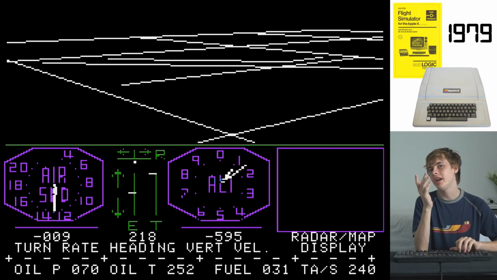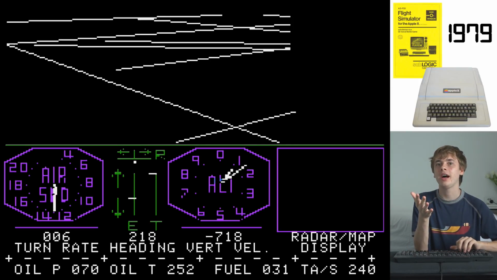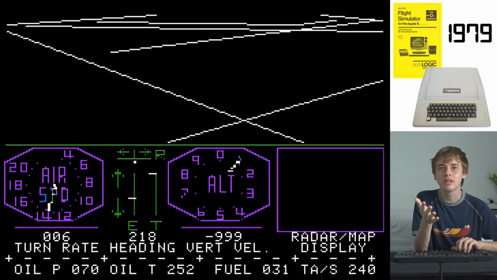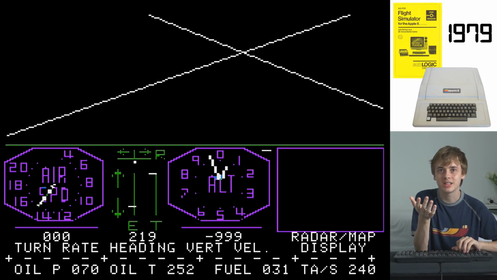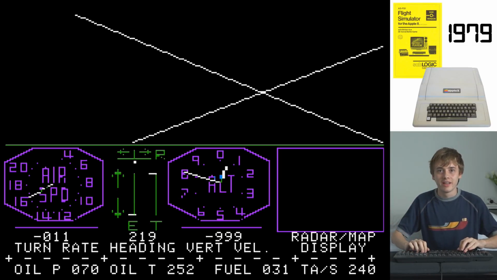Even though this is quite amazing to look at, I mean, we're flying an aeroplane. How cool is this? And we've got our little grids and stuff. Like, this is more than just a text-based adventure.